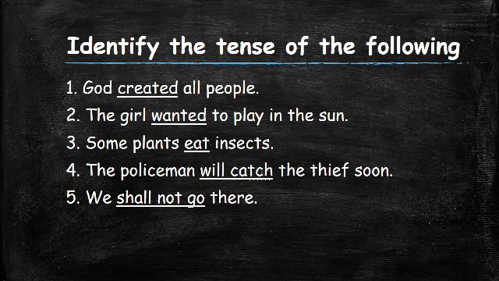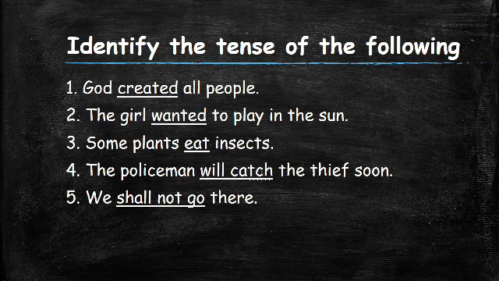Created is in the simple past tense because it is an action that is already done. It has already happened in the past before. The event has already happened. So that is why it is simple past tense.